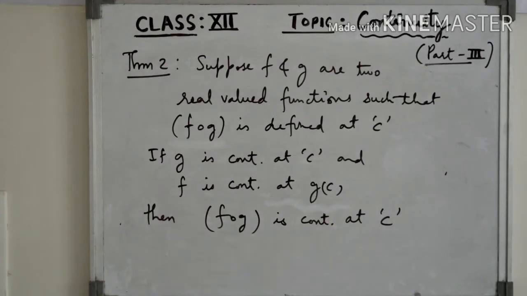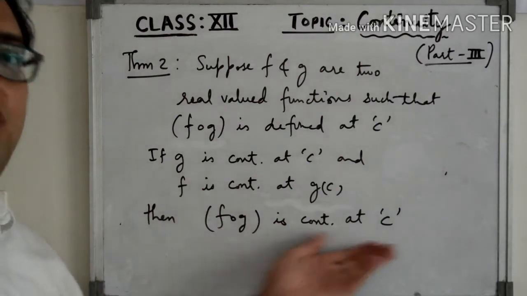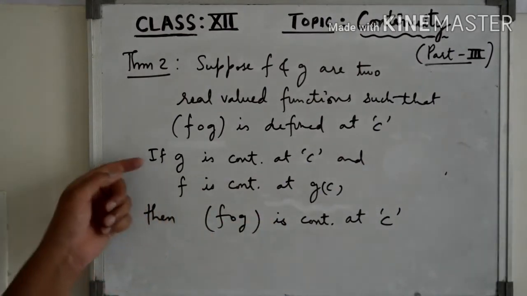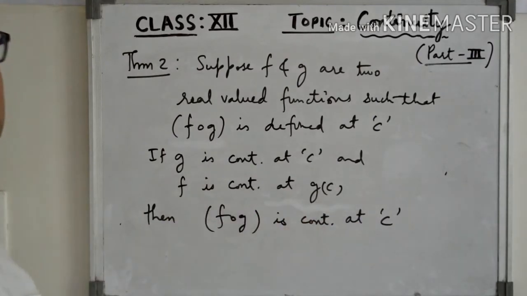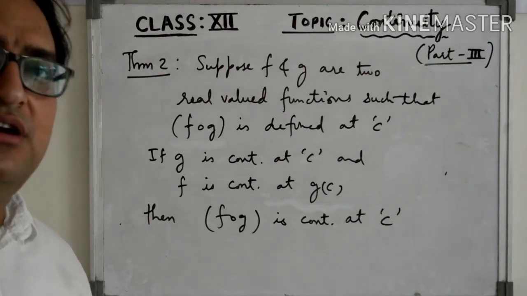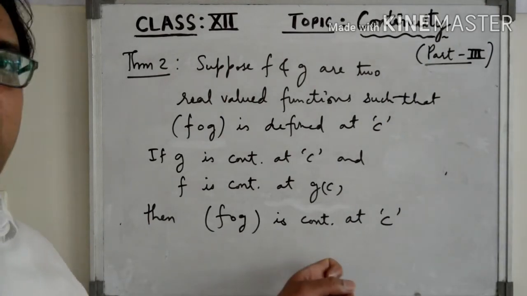Then the composite function is continuous at c if g is continuous at c and f is continuous at g of c. So this is theorem 2 based on continuity of a composite function at a point, right?